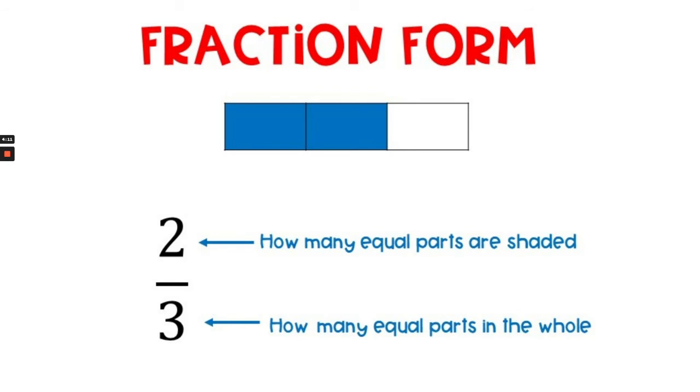So let's look at fraction form again. In the fraction 2/3, the number on the top is how many equal parts are shaded, and the number on the bottom is how many equal parts are in all in the whole. So 2/3.